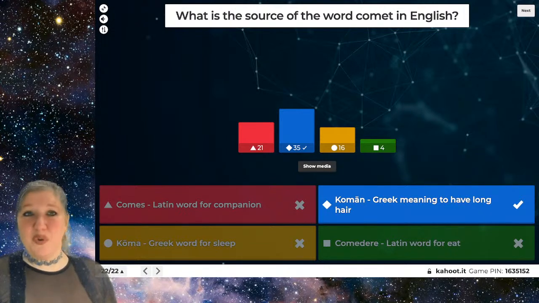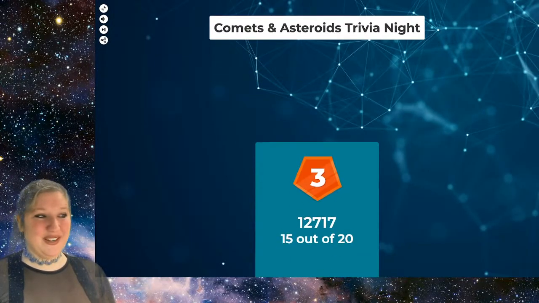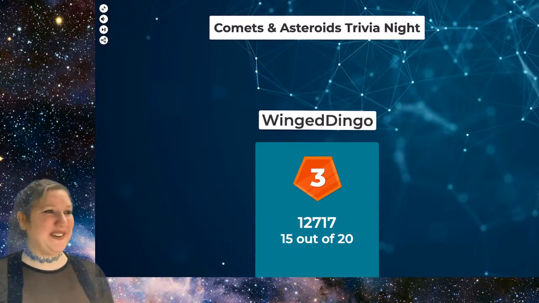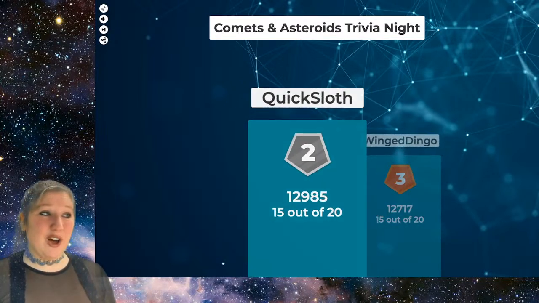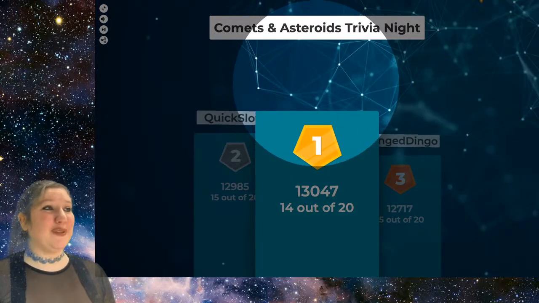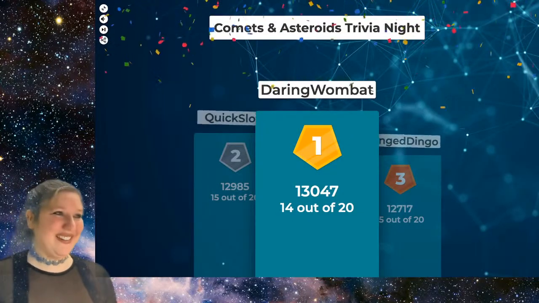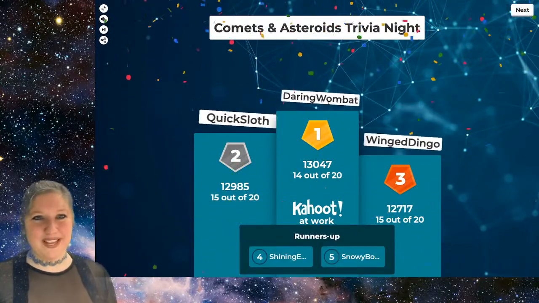Let's see who got the top places in this trivia quiz. In third place, we have Winged Dingo. Excellent job. In second place, we have Quick Sloth. And in first place, we have our grand prize winner, Daring Wombat. So congratulations to all of you. Congratulations to everyone who played.